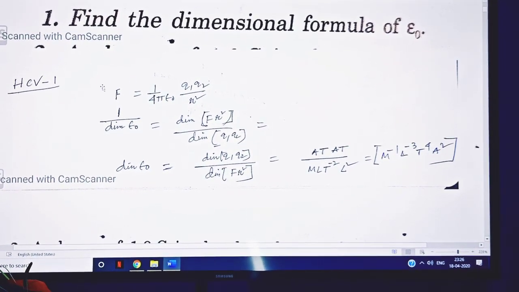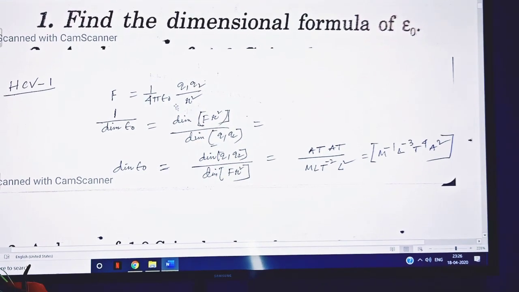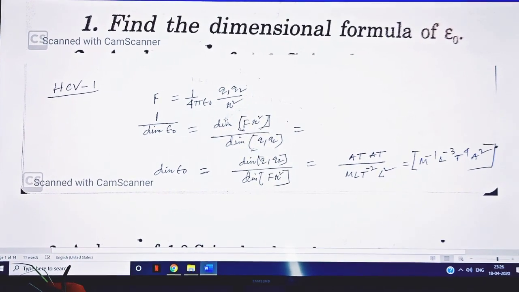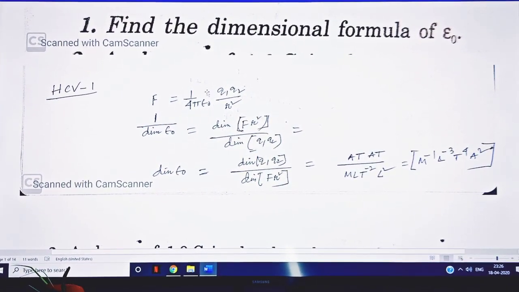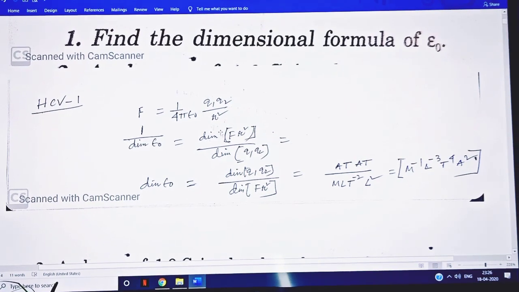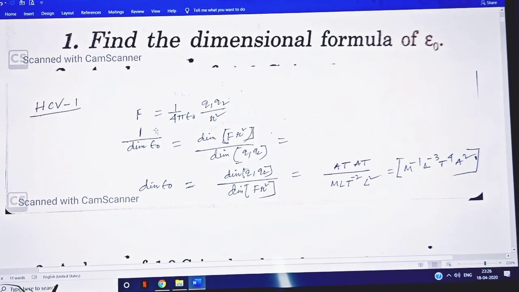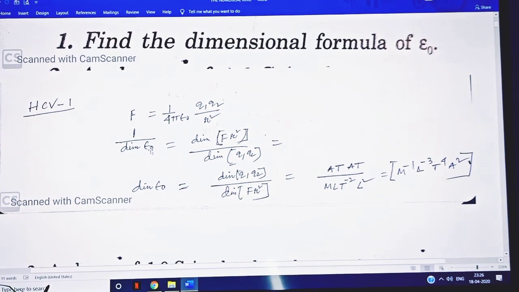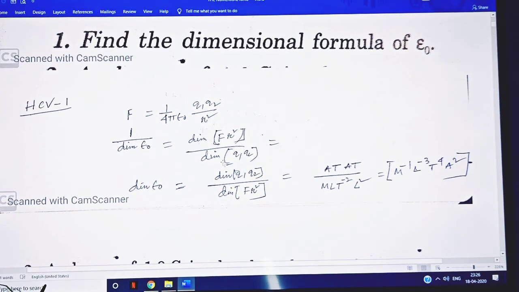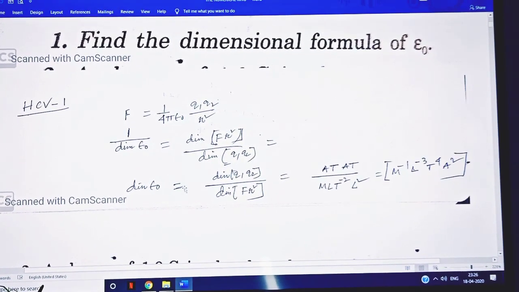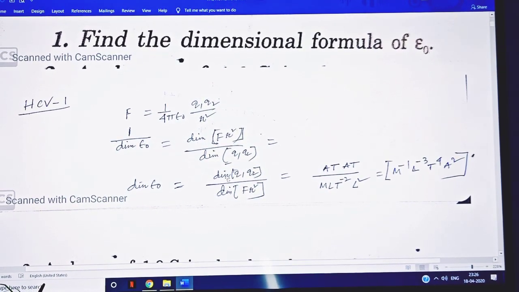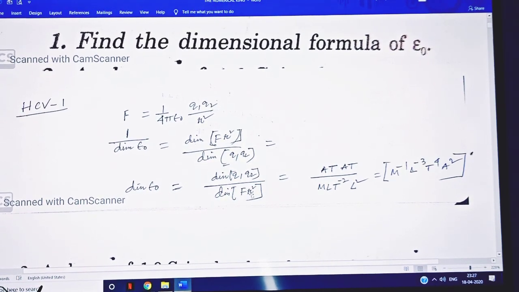So the equation is F equal to 1 by 4 pi epsilon naught Q1 Q2 by R square. And this is the proportionality constant. So 1 by epsilon naught is F R square by Q1 Q2. So the dimension of epsilon naught equals the dimension of Q1 Q2 by the dimension of F R square, once you interchange the numerator and denominator portions.